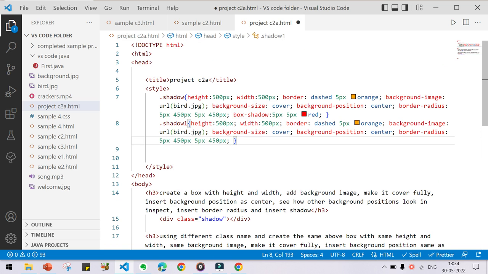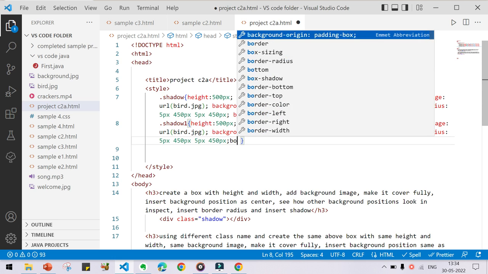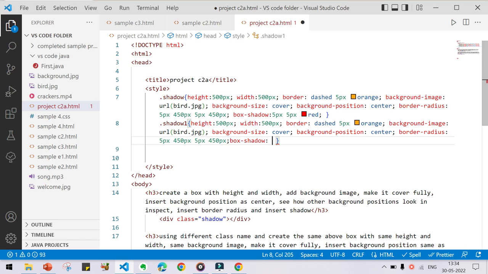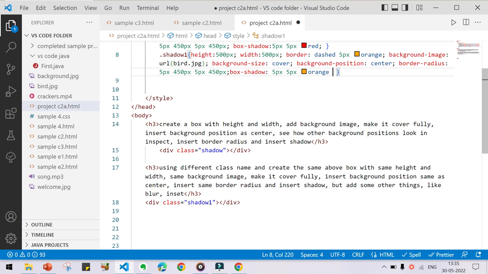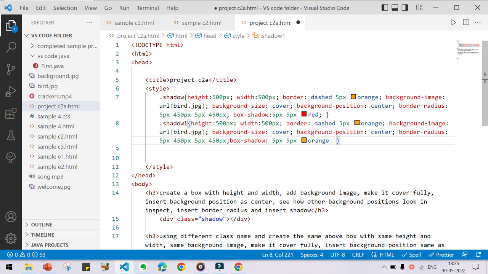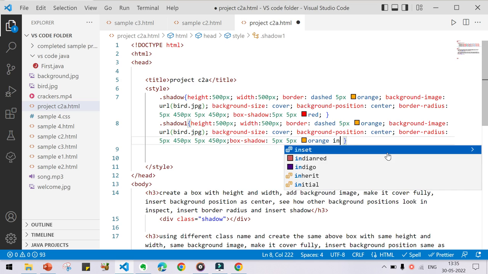Go here, give the same box-shadow, box hyphen shadow colon, and insert the same x and y axis, x is 5 pixel, y is 5 pixel, and give some other color, like orange. And then the two other things which we are going to add are blur and inset. How to do that? If you have to make it inset, just type inset.